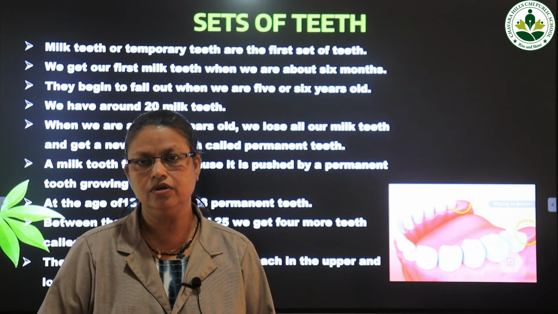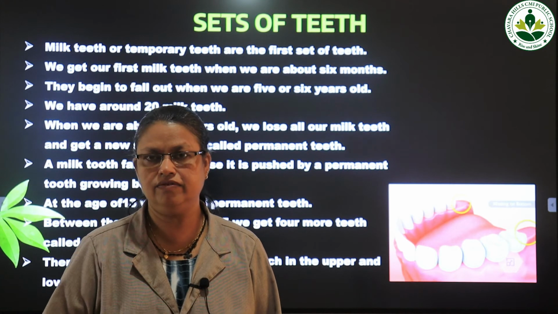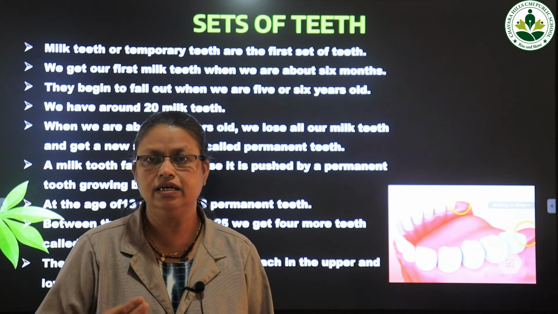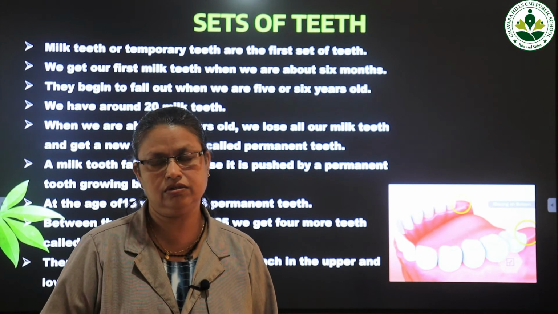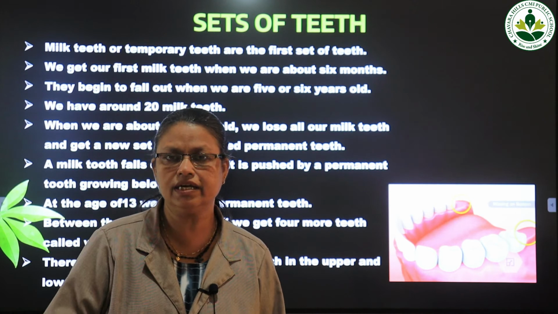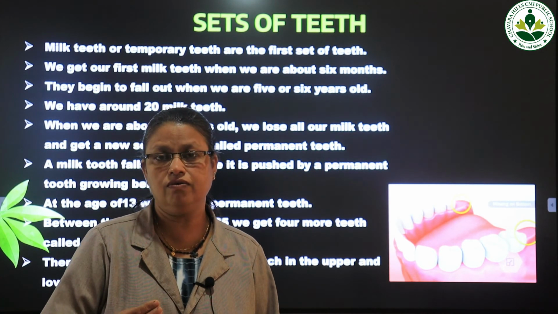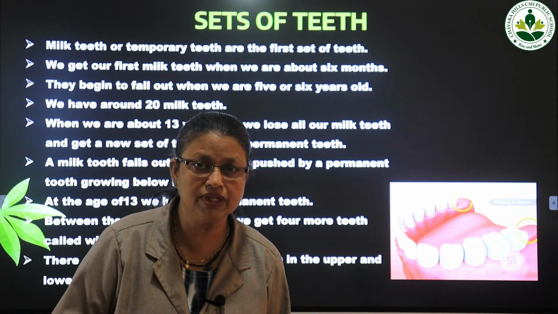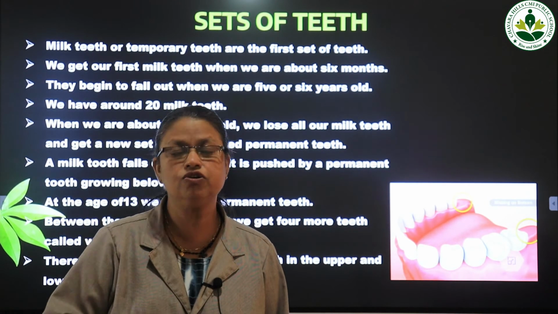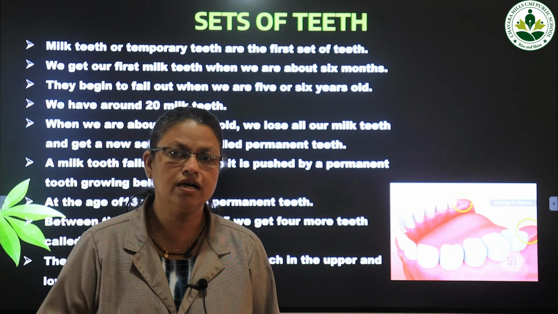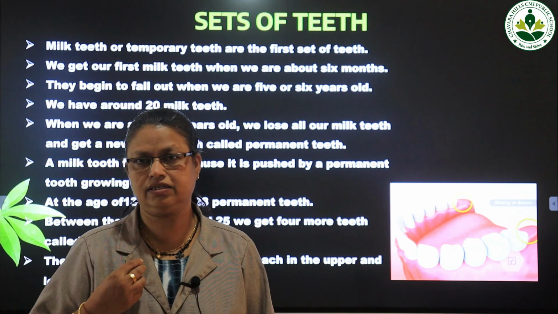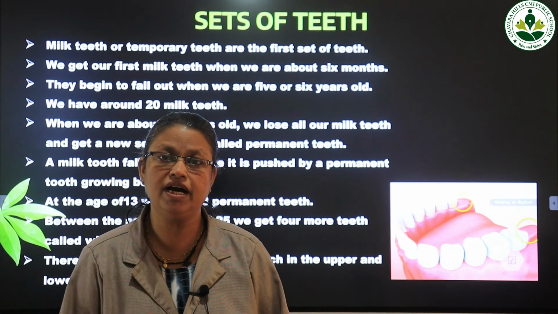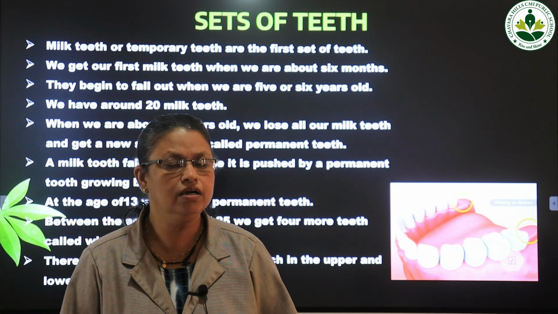Okay. So where do we see teeth? We found teeth in the mouth. We can see teeth in our mouth. The color of the teeth is white. They grow from the jaw bones, and these jaw bones are covered by the gum. The red part inside our mouth is called the gum, and the jaw bones are covered by the gum. The teeth grow from the jaw bones.